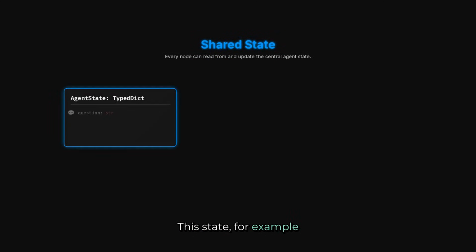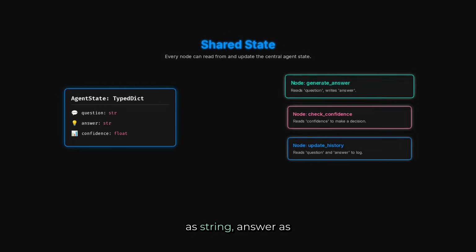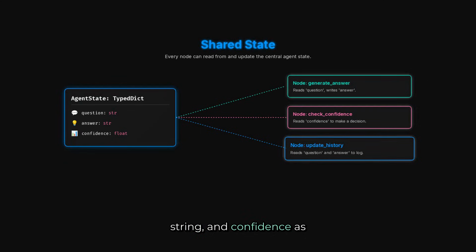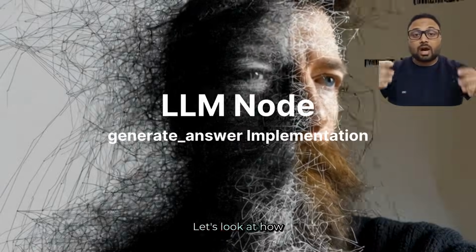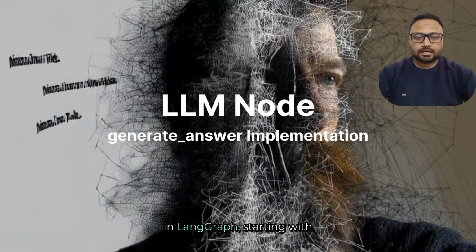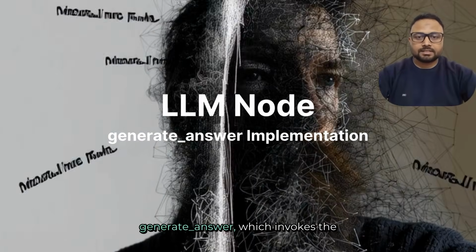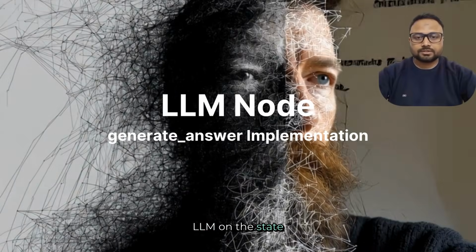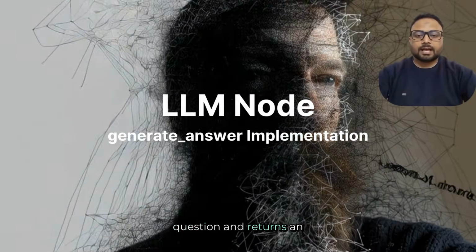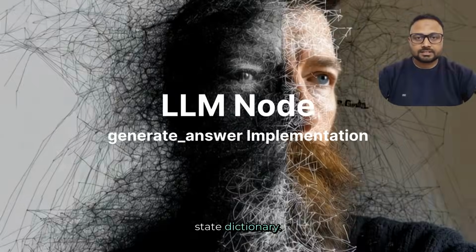This state, for example with fields like question as string, answer as string, and confidence as float, flows through the graph, allowing every node to read from it and update it, enabling truly dynamic and adaptive agent behavior without hacks. Let's look at how real nodes are implemented in LangGraph, starting with an LLM node like generate answer, which invokes the LLM on the state question and returns an updated answer in the state dictionary.